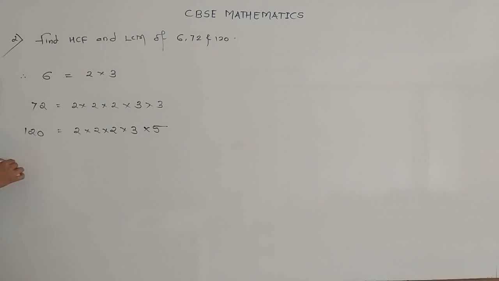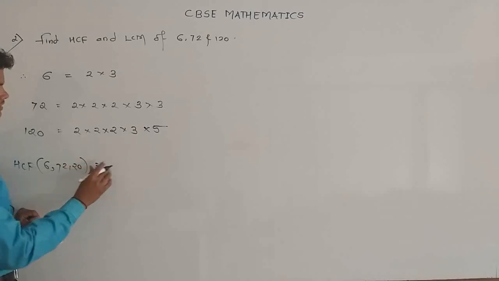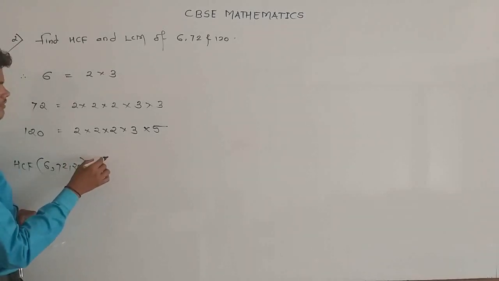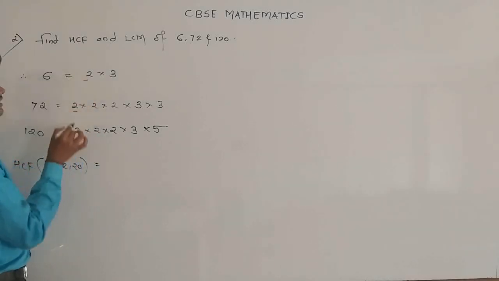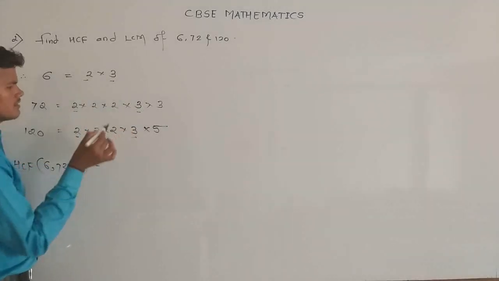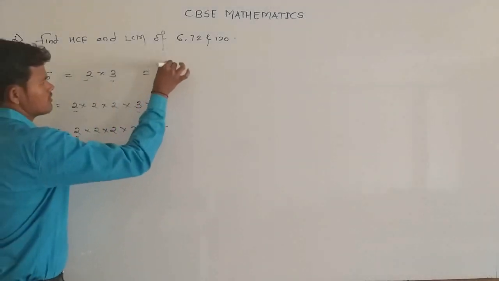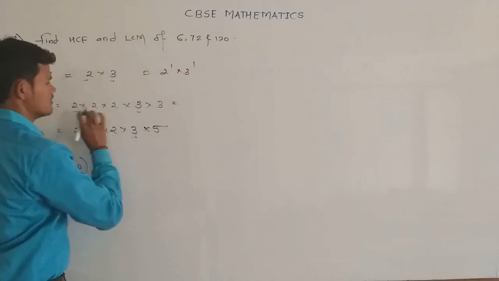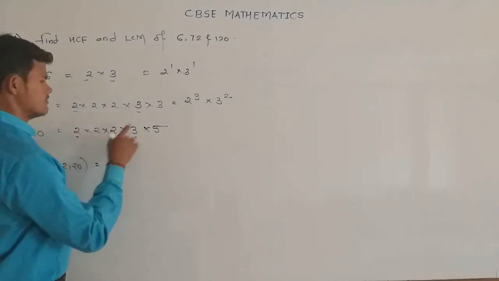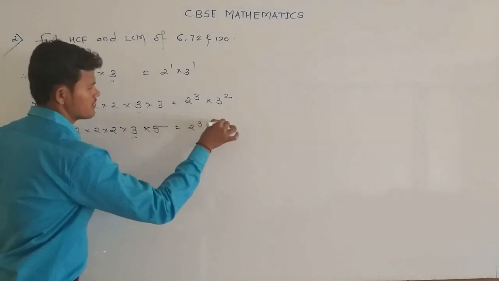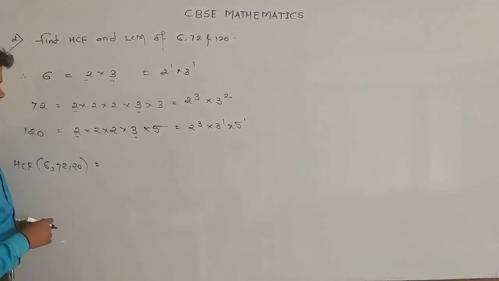Now to find the HCF of two numbers or three numbers, we write the smallest powers of the common prime factors. In terms of powers, 6 is 2 raised to 1 multiplied by 3 raised to 1, 72 is 2 raised to 3 multiplied by 3 raised to 2, and 120 is 2 raised to 3 multiplied by 3 raised to 1 multiplied by 5 raised to 1.